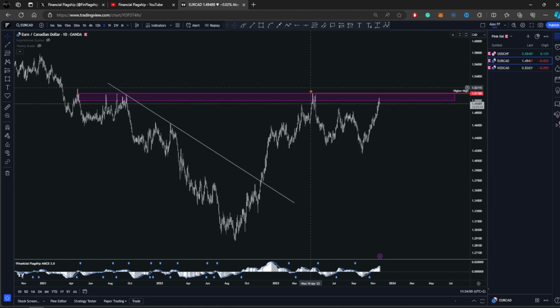And from this level here, the price started to engage into a complex consolidation. As you can see, this area here is a bit bigger than what we had previously. So these were the two corrections that we had previously. And this one, as you can see, is a bit deeper because it's a daily consolidation. Those ones were 4-hour consolidations.